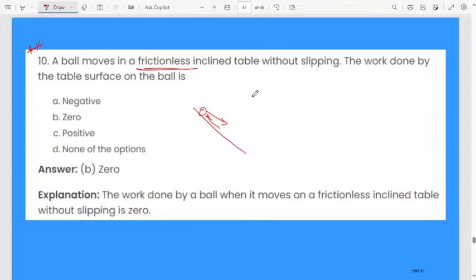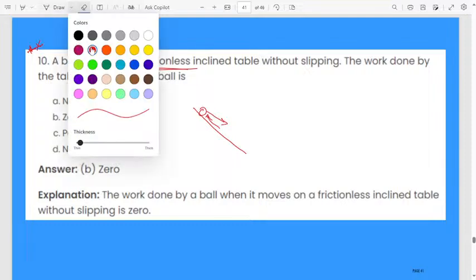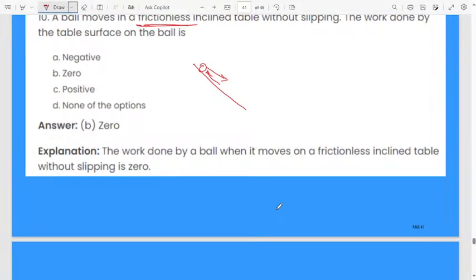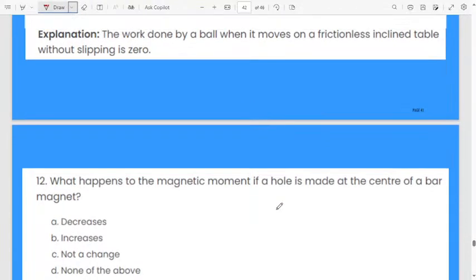Then the work done will be 0. There is no frictional force. Work done on a ball when it moves on a frictionless inclined table without slipping will be 0. Remember that question. Next question.